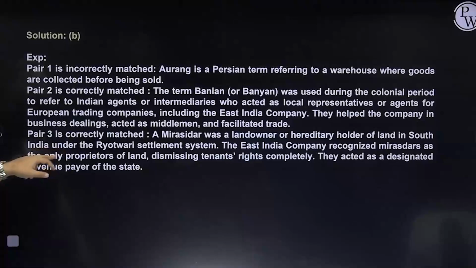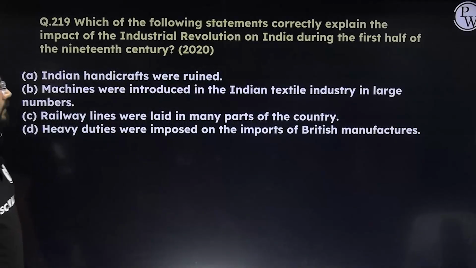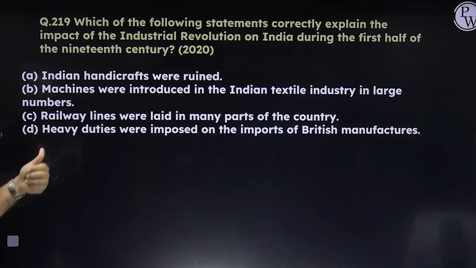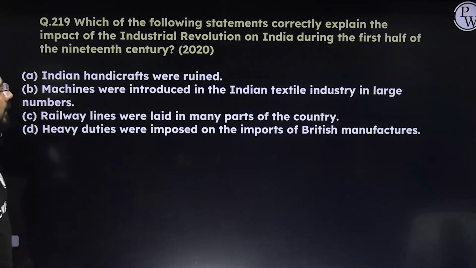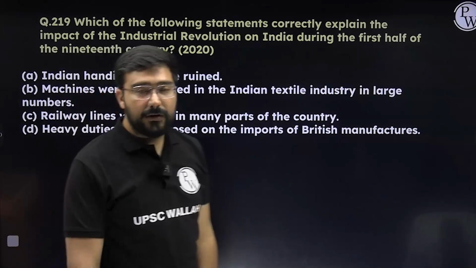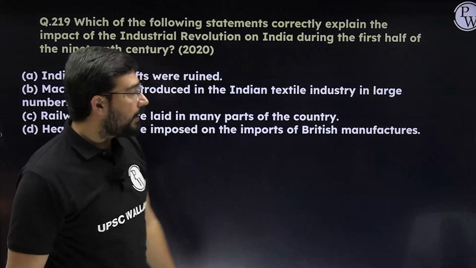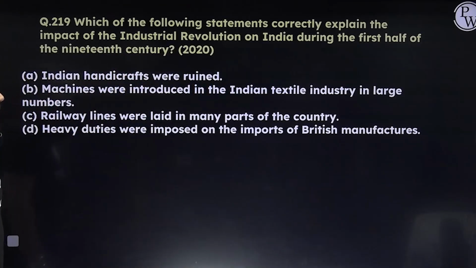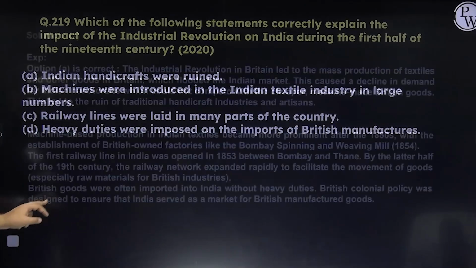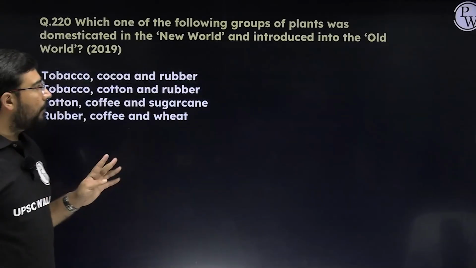Next, which of the following statements correctly explains the impact of the Industrial Revolution on India during the first half of the 19th century? Indian handicrafts were ruined, correct. Machines were introduced in the Indian textile industry, no, not in the first half, but in the second half after 1853. Railway lines were laid, no, in the second half. Heavy duties were imposed on the imports of British manufacturers, no. So the answer will become A. Please always read all options.